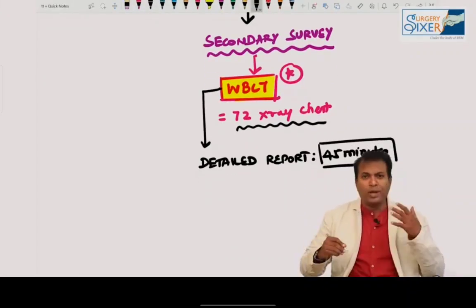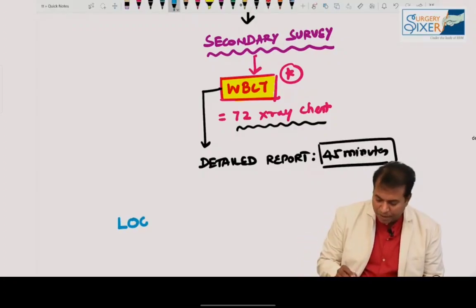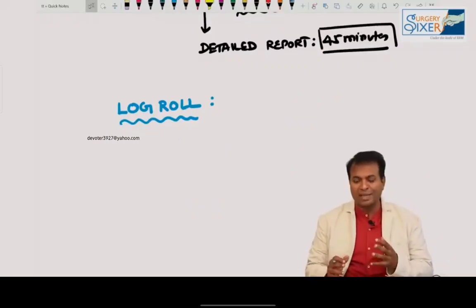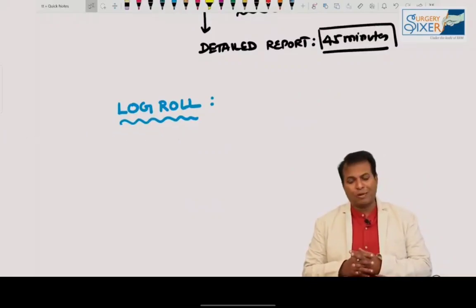And in secondary survey, do you do any examination? Yes, we do an examination known as log roll examination. An interesting point is that this procedure is no more advised now, because waiting for log roll and other things causes a time delay for the whole body CT scan. So now ATLS advises no need of log roll examination.